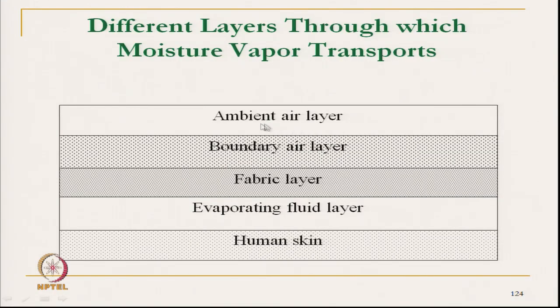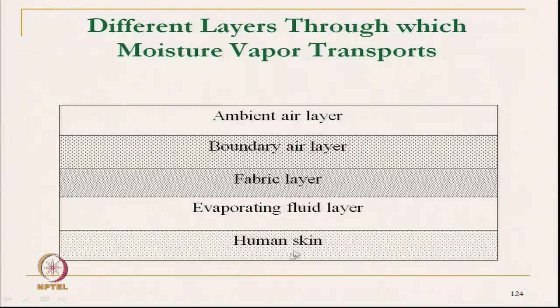This boundary layer is influenced by the ambient air layer. If the ambient air is saturated with moisture, then the boundary air layer will definitely be affected, and so the fabric layer will get affected. So, all the layers will get affected.